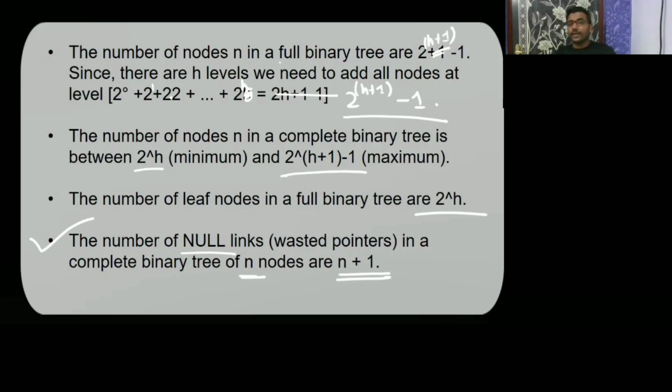See, this slide is very important. The maximum number of nodes you will get in a full binary tree is always 2 to the power h plus 1 minus 1. And the number of nodes in a complete binary tree is between 2 to the power h as the minimum and 2 to the power h plus 1 minus 1 as the maximum, because this is even asked in some PSU exams. And the number of leaf nodes in a full binary tree is 2 to the power h.